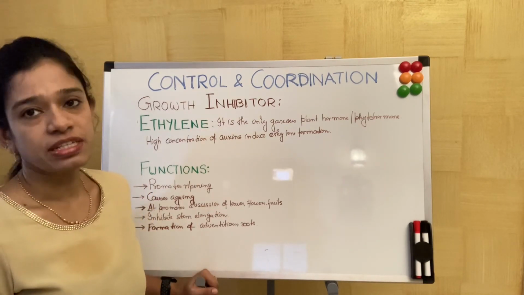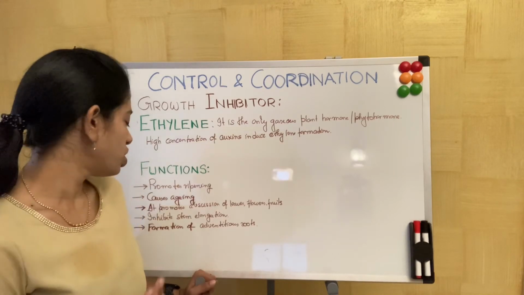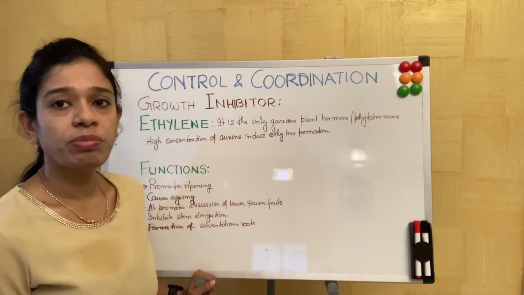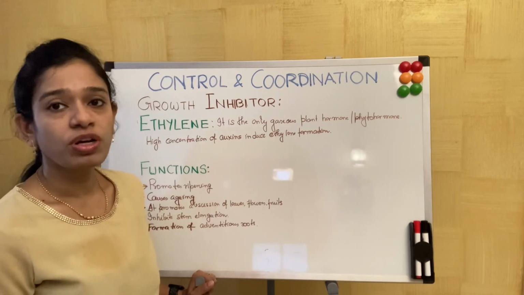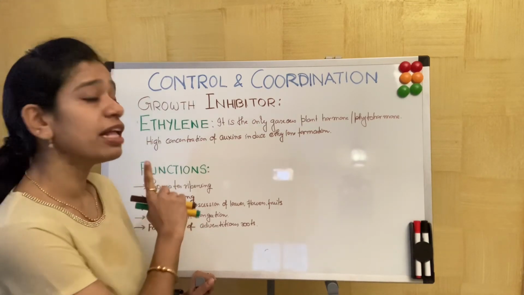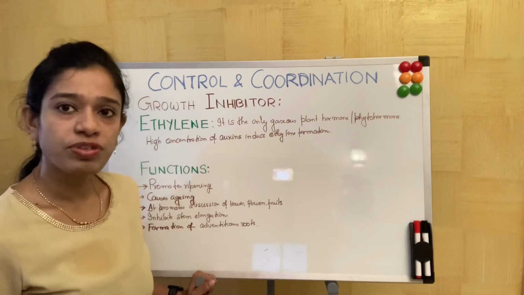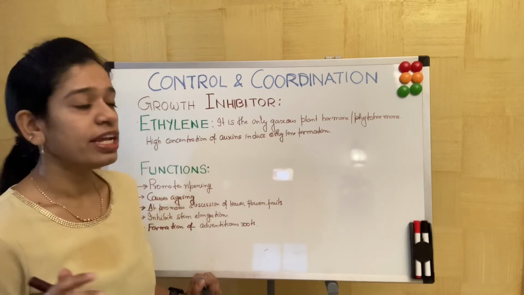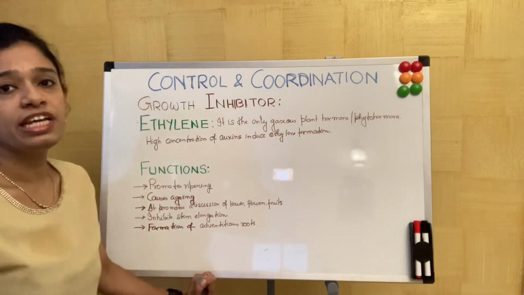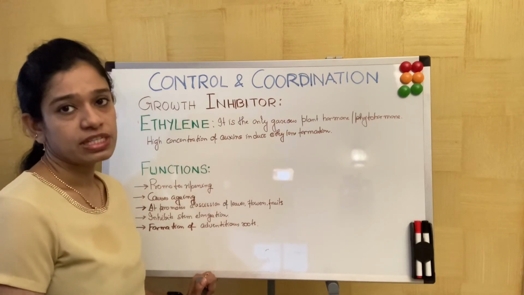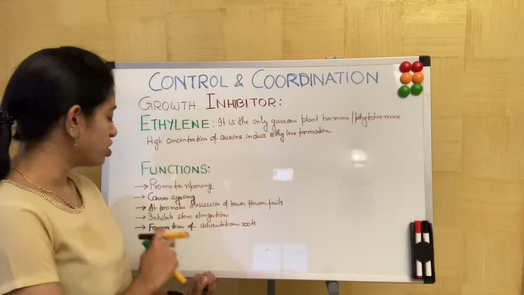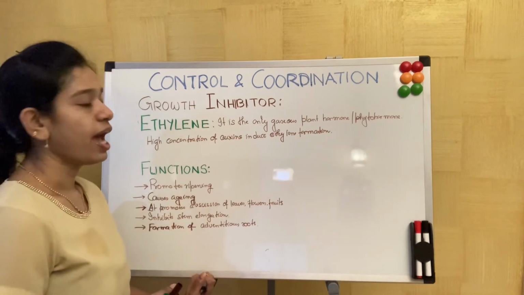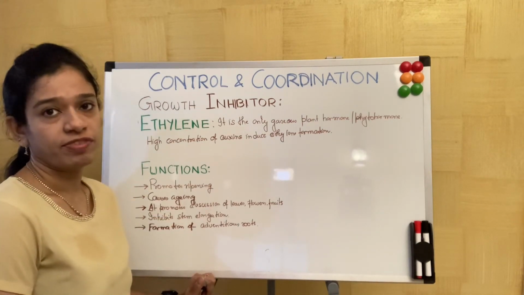And it inhibits stem elongation, and its formation also helps in the formation of adventitious roots. We have to remember that the first most important function of ethylene is that it helps in the ripening of the fruits. It helps in abscission, it helps in senescence, the abscission of leaves, fruits, flowers, etc. It retards or inhibits stem elongation. It does not allow stem elongation, and it also helps in the formation of adventitious roots.